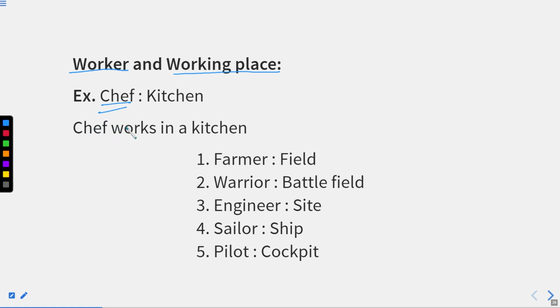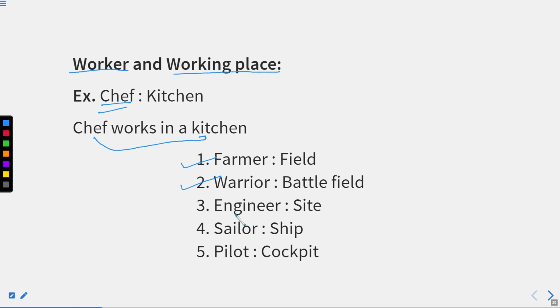Now, a chef works in a kitchen. So we need to know where a particular profession works. This is something we need to figure out. Similarly, a farmer works in the field, that is his farm field. A warrior. We recently heard that swords are used by warriors. So a warrior has a tool named sword, and the place where they work is called the battlefield.